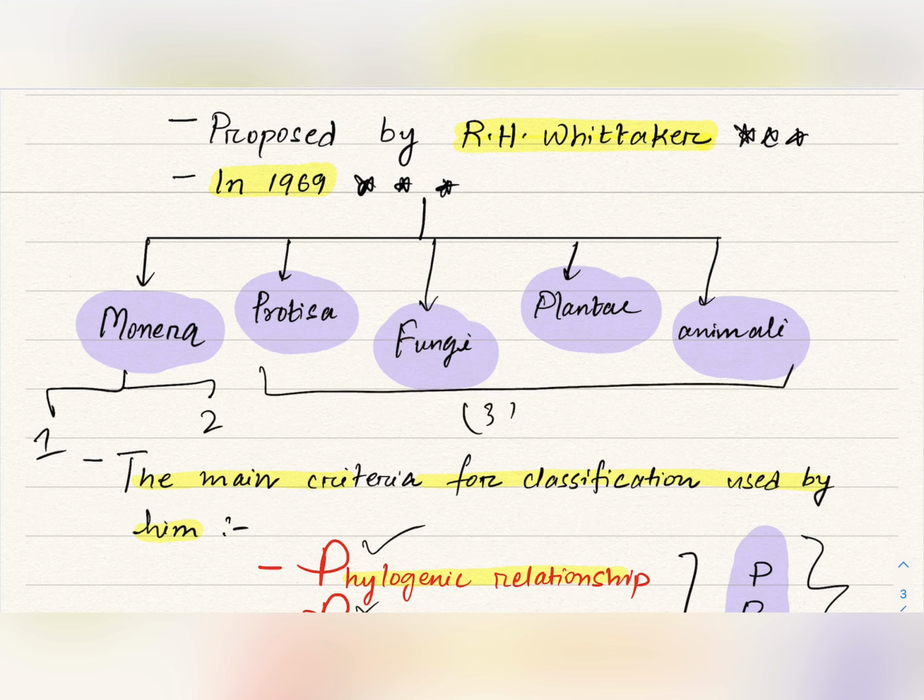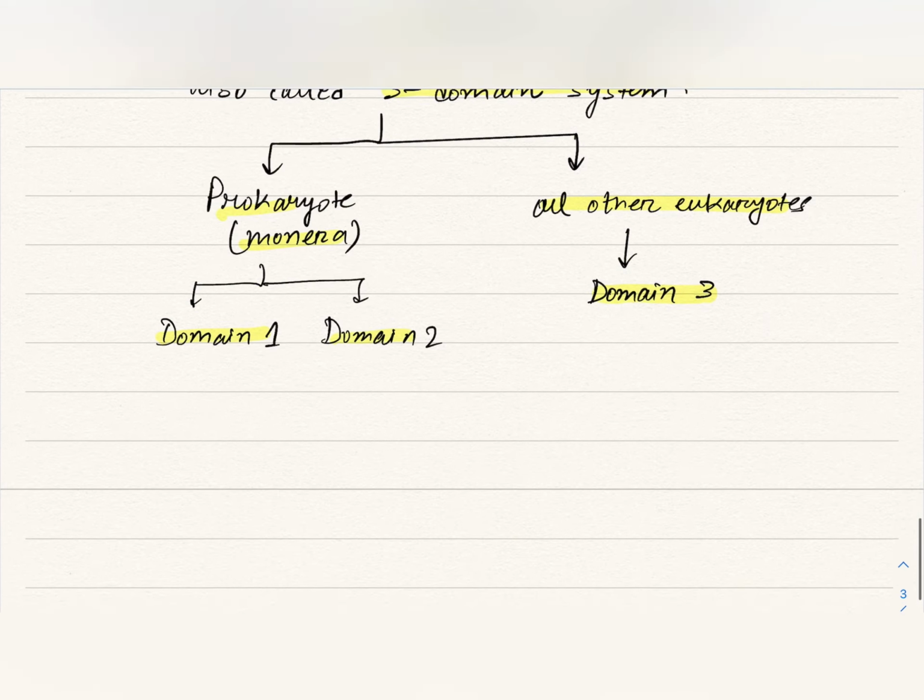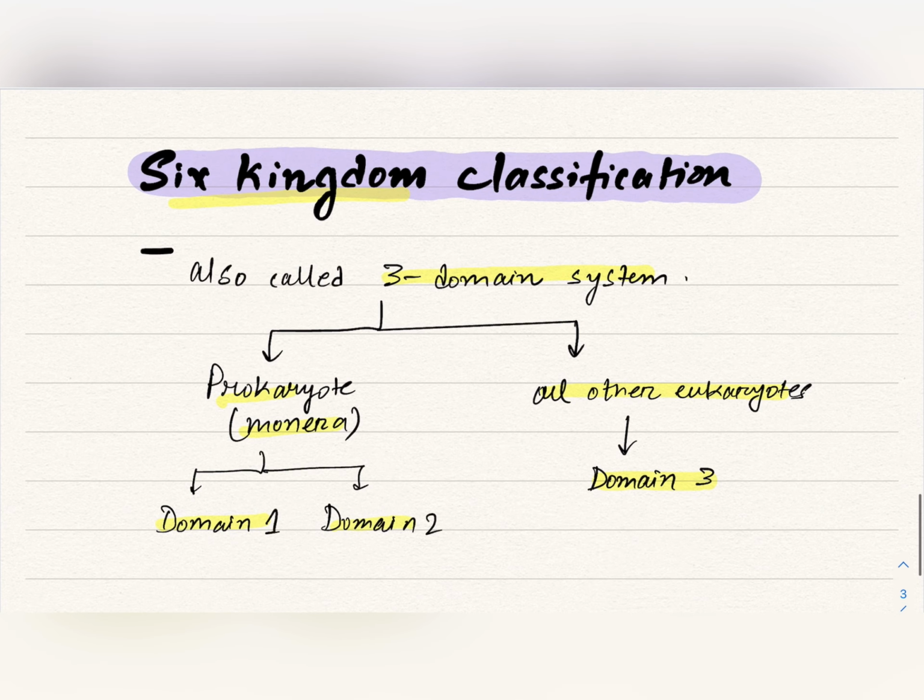So three domains, and it becomes 1 2 3 4 5 6 kingdom classification. Remember this one. Now okay guys, let's see our NCERT.